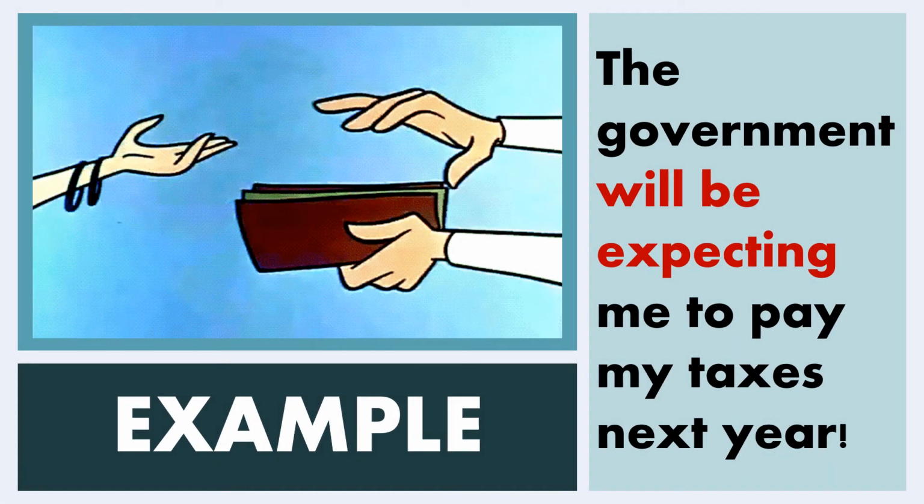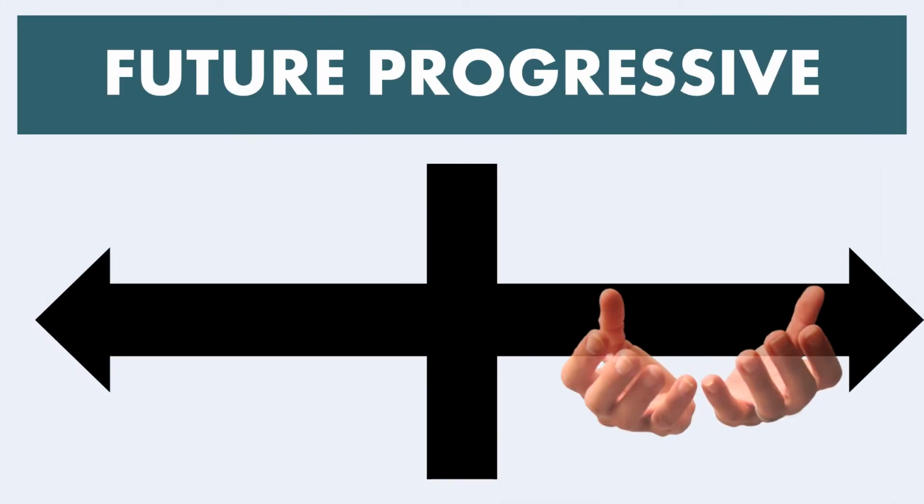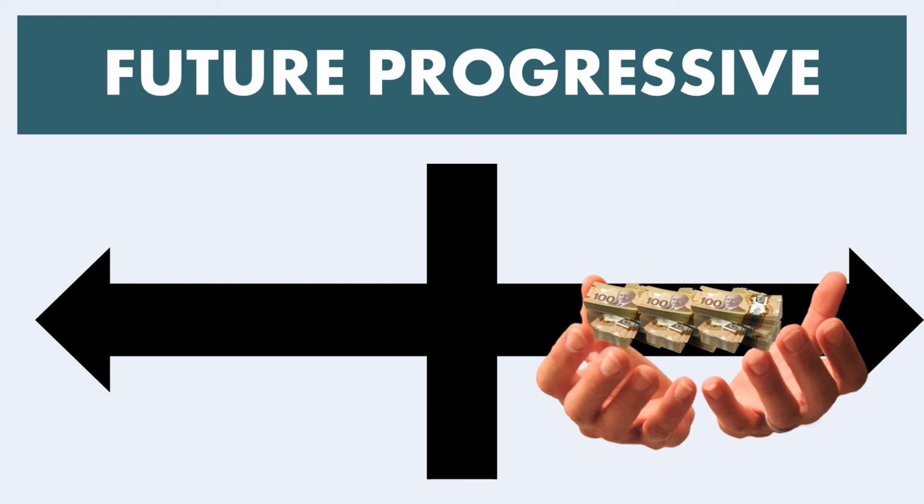The government will be expecting me to pay taxes. Here we have the will be paired with the progressive form of the verb ing. And the government will be expecting me to do that in the future because they never get enough of my money. On our timeline, it looks like this. The government, with their hands out, will be expecting that money. And that's going to be an ongoing process in the future.